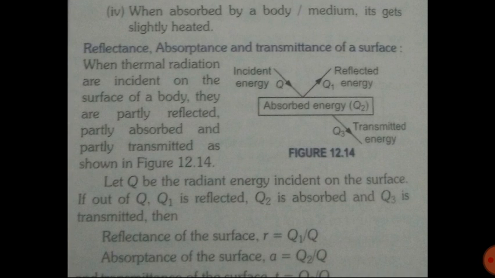Now there are some phenomena written here, that is reflectance, absorptance and transmittance of a surface. Whenever heat energy falls on any object, some amount of heat energy gets reflected back, some amount of energy is absorbed by the body, and some amount of energy is transmitted.